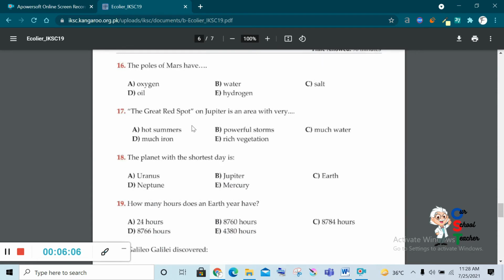Okay. Now I'm going to read questions about Jupiter. The Great Red Spot on Jupiter is an area with very hot summers, powerful storms, much water, much iron, rich vegetation. You can see powerful storms. Okay, it is the correct answer.